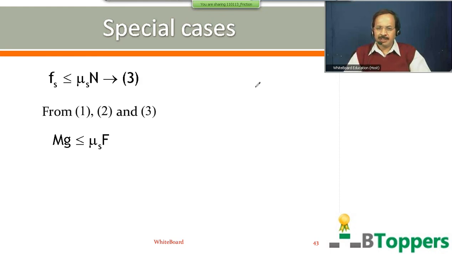So you can write mg less than or equal to Us into F. That means the block will be at rest if mg is less than or equal to Us into F, or Us into F is greater than or equal to mg, or you can say the block will be at rest if F is greater than or equal to mg by Us. Come on, copy down the working.